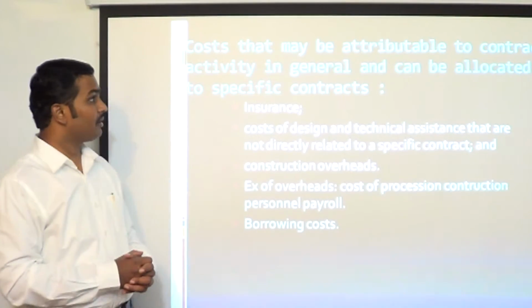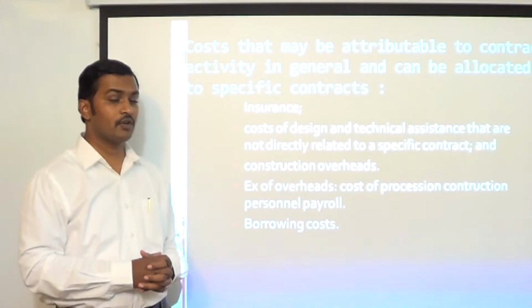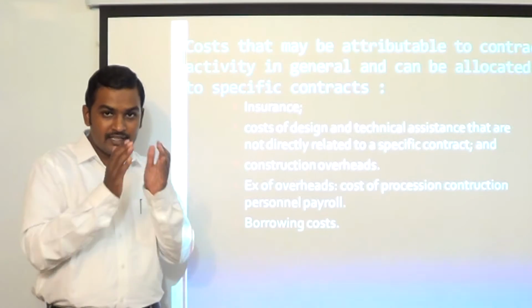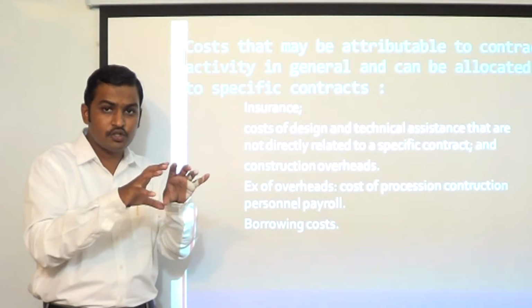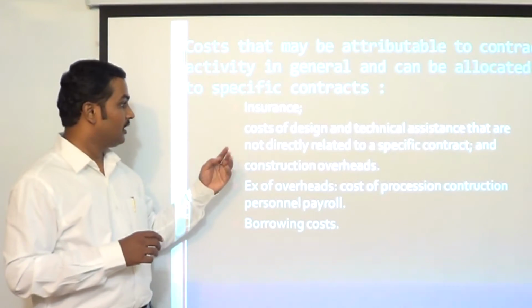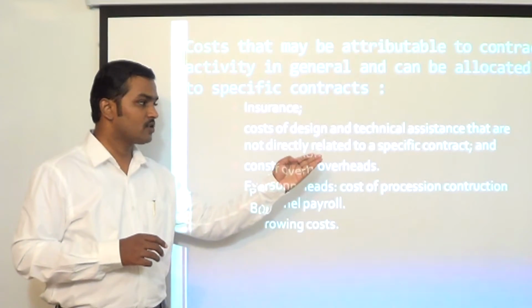Next, costs that may be attributable to contract activity in general and can be allocated to specific contracts. These are common costs which are incurred not for one contract but for multiple contracts, and they can be shared among these contracts on a systematic and rational basis. What are those examples? Insurance, costs of design, technical assistance that are not directly attributable to a specific contract.